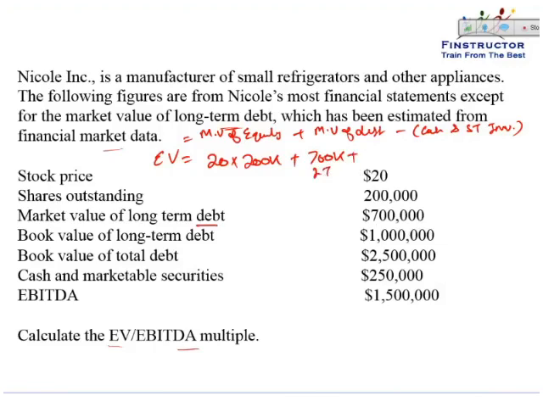Please note that for short-term debt, generally the book value and market value is not very different, because the short-term debt is about to be matured in a short period of time, so in the next 1 year or 6 months. So there's not a big difference between the maturity value and the market value. So just the book value of short-term debt would be a good approximation for the market value of short-term debt. Book value of total debt is given 2.5. Book value of long-term debt is given to be 1 million.